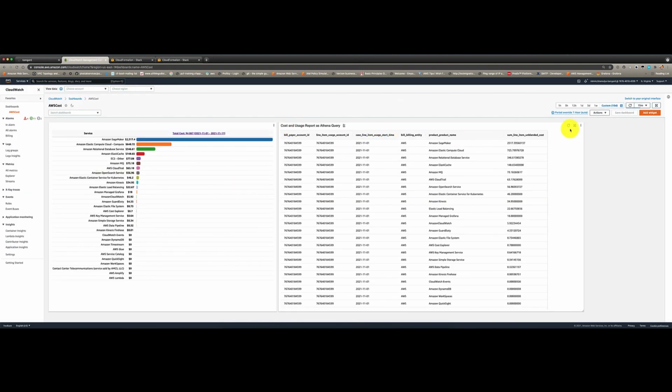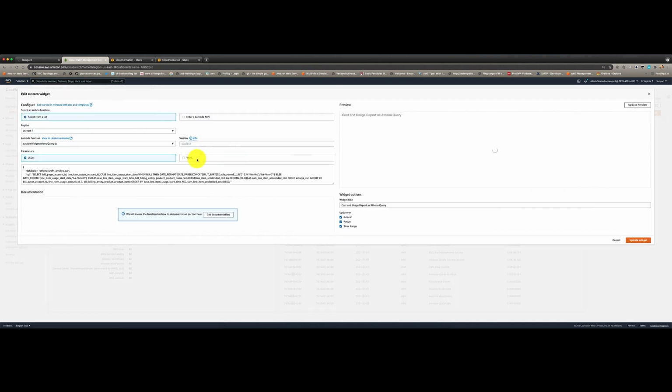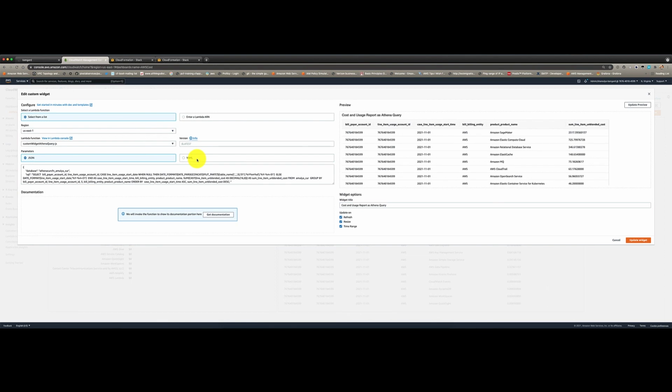Now for the cost and usage report, it is pretty much the same. You can use the pre-built CloudFormation template to deploy this Lambda function called Custom Widget Athena Query. Now AWS cost and usage report is a file in S3. This custom widget Lambda function uses Athena to query the AWS cost and usage report and show you the result in a CloudWatch dashboard. If you read the documentation, it requires 3 parameters: region, the database, basically